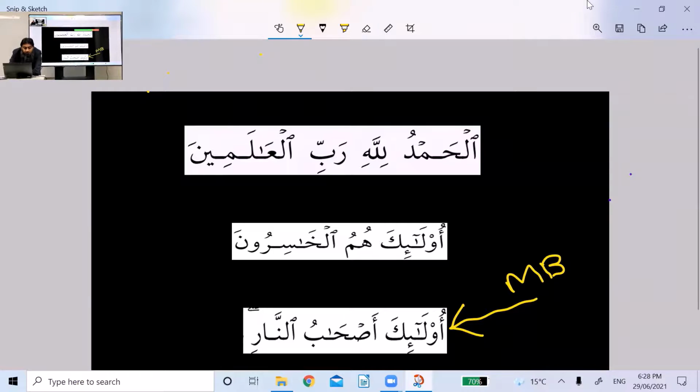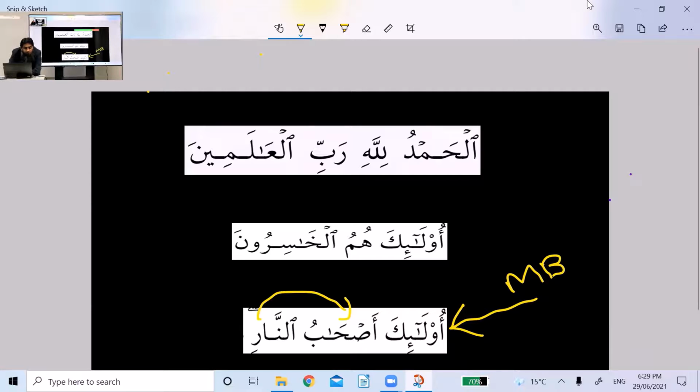Whenever you get an ism in jar status, your first job is you need to look at what is before this ism. As you can see, before the ism is the word ashabu. Now you will ask your question, is ashabu a preposition? Obviously not. If ashabu was a preposition, you would say ashabu is the jar and annar is the majroor. But that is not the case. If that is not the case, the only other option in Arabic language is that ashabu is the mudaf and annar is the mudaf ilay.